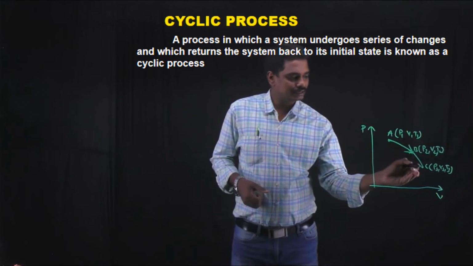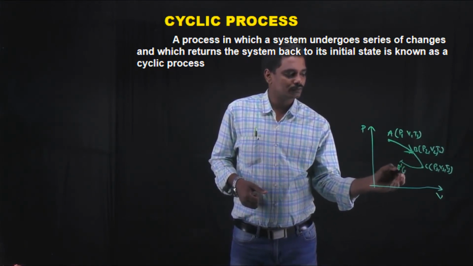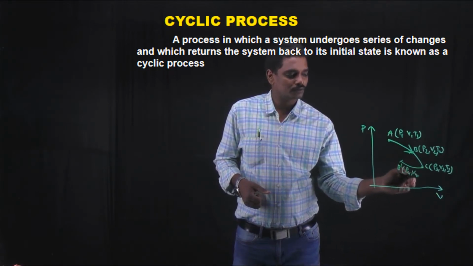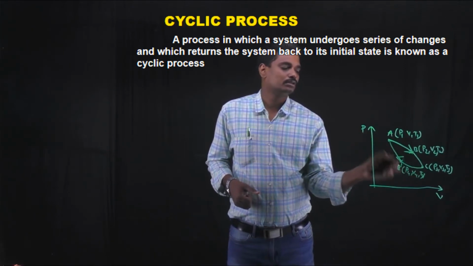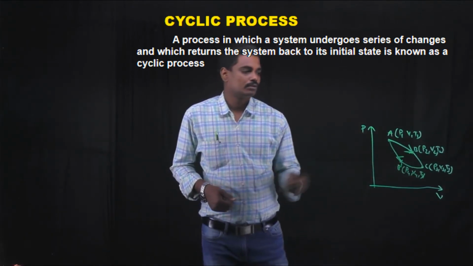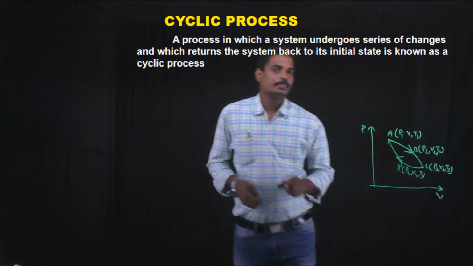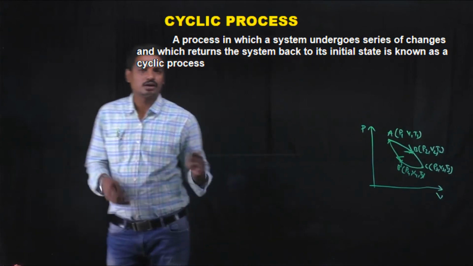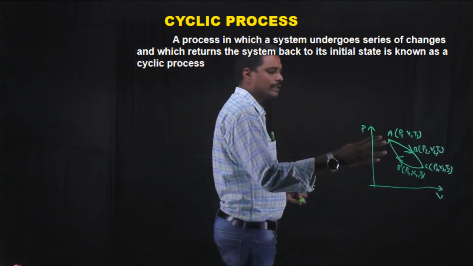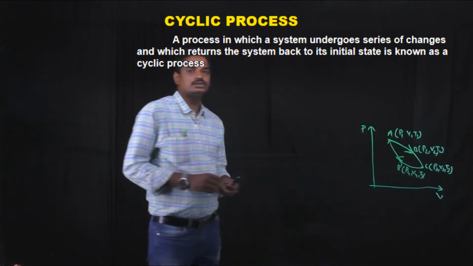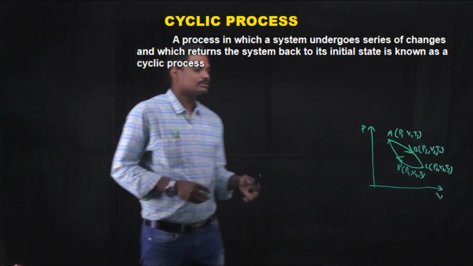And once again it comes to a position B dash where its values are P4, V4, T4, and comes back to its original state in this direction. So if the system starts from the initial position, undergoes certain processes and returns back to the same initial state, then such a process is called a cyclic process.